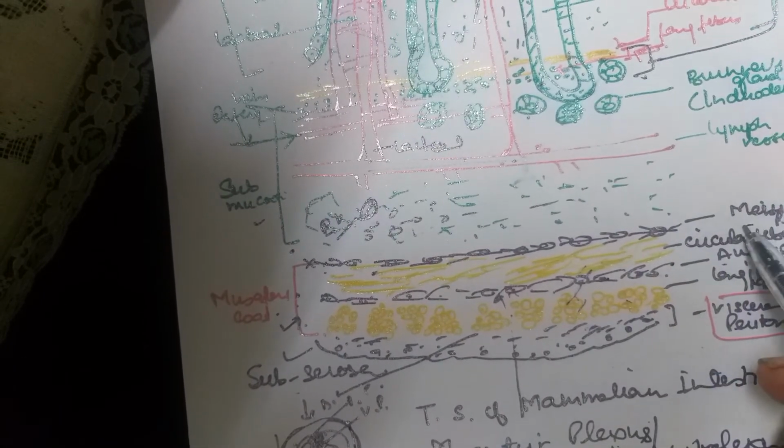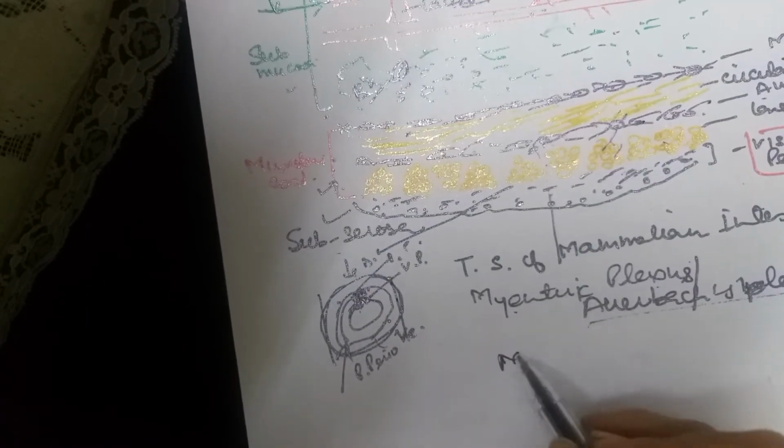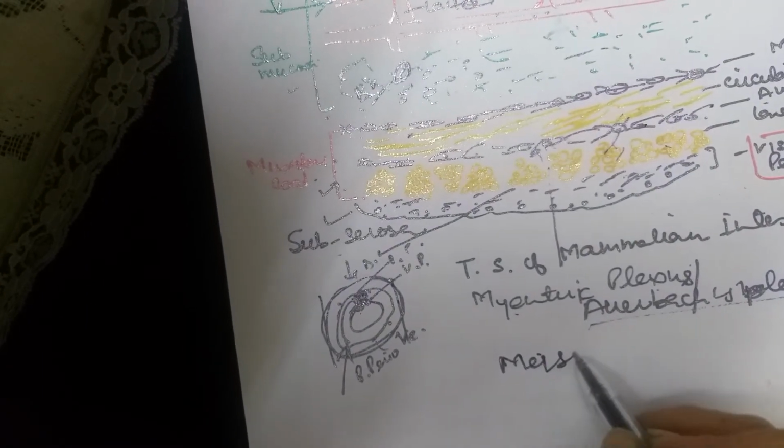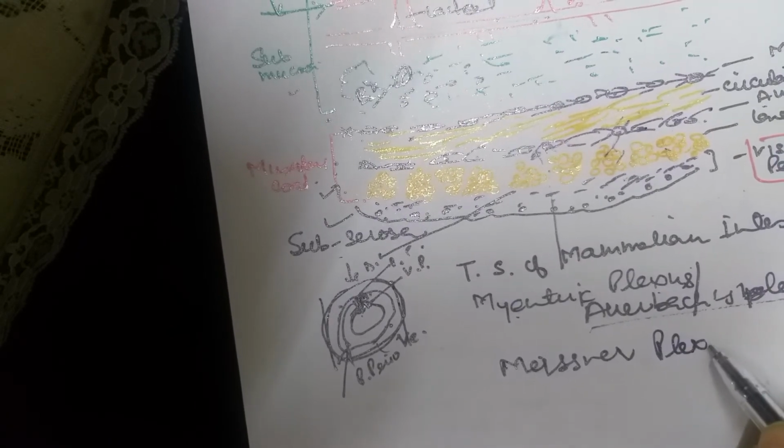This has a different name: it is called Meissner's plexus, also called the submucous plexus. One and the same thing.